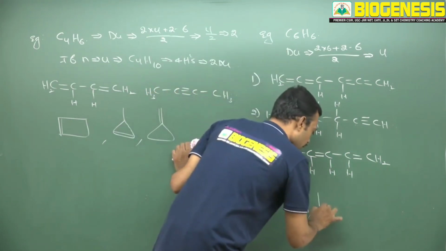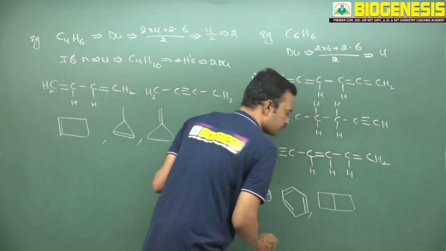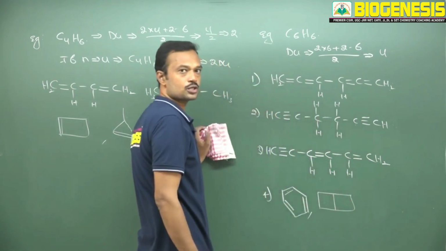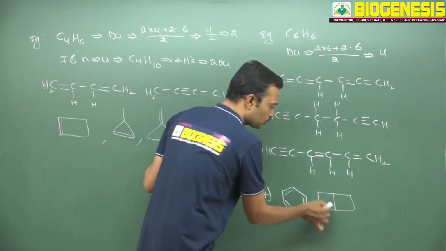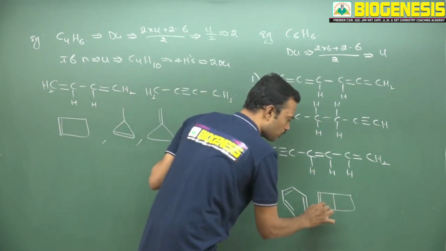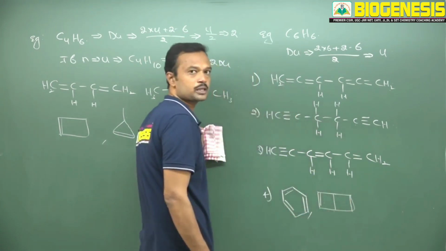Now I would like to create 2 rings. See, these are 2 rings. 2 rings means degree of unsaturation is 2. So 1, 2, 3, 4, 5, 6 carbons are matching. Now put one more double bond, and the formula matches.